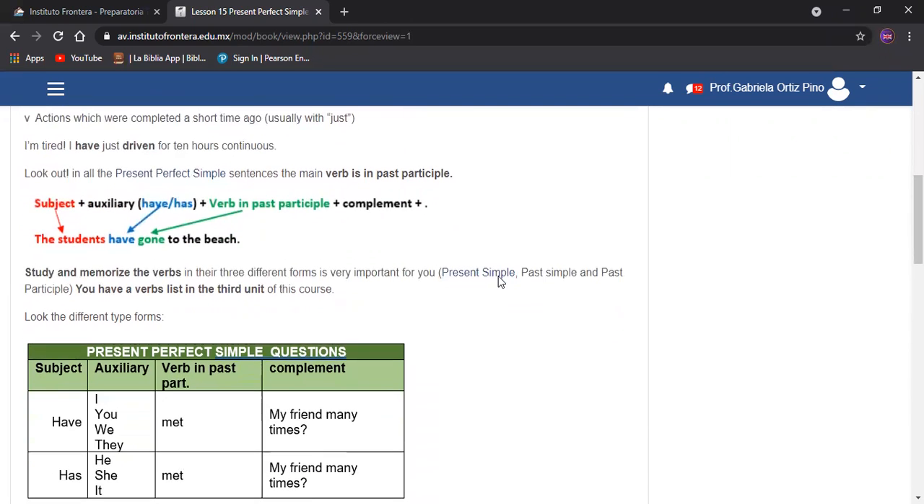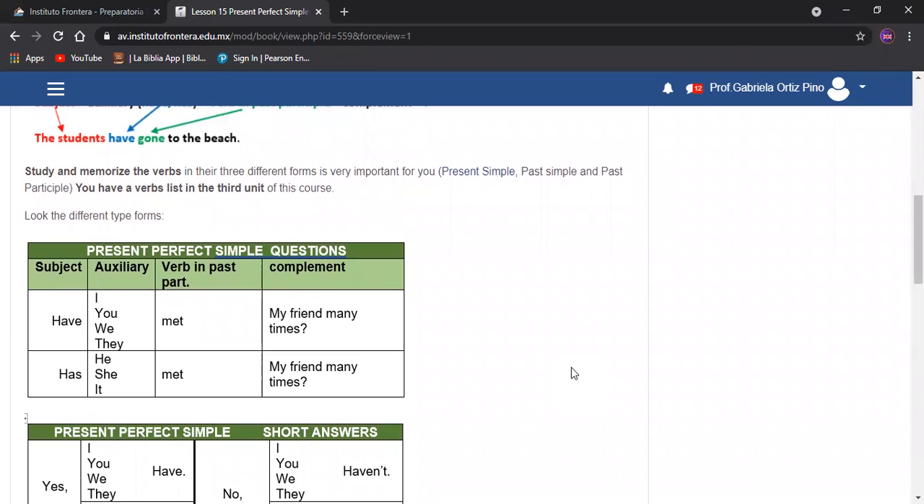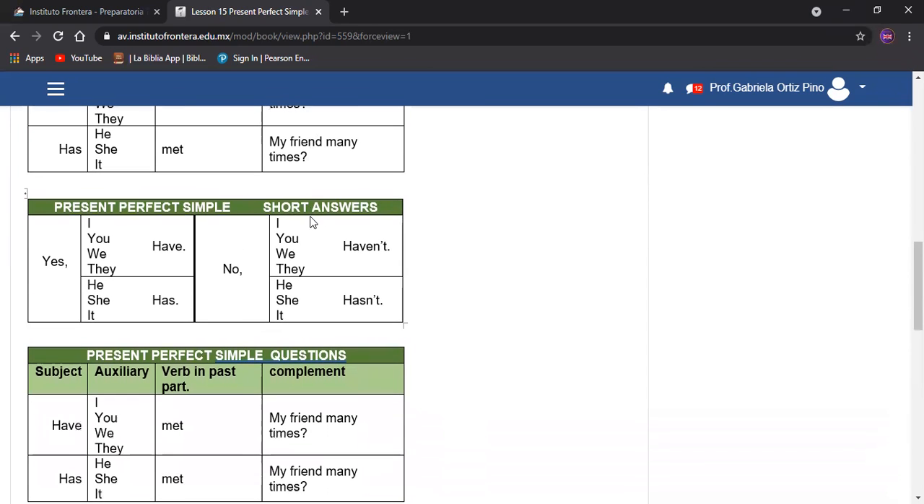Study and memorize the verbs in their 3 different forms is very important for you: present simple, past simple, and past participle. You have a verb list in the 3rd unit of this course. Let's see. Have you met my friend many times? ¿Has conocido o has coincidido con mi amigo muchas veces? Has she met my friend many times? Yes, I have. Yes, he has. No, I haven't. No, she hasn't.